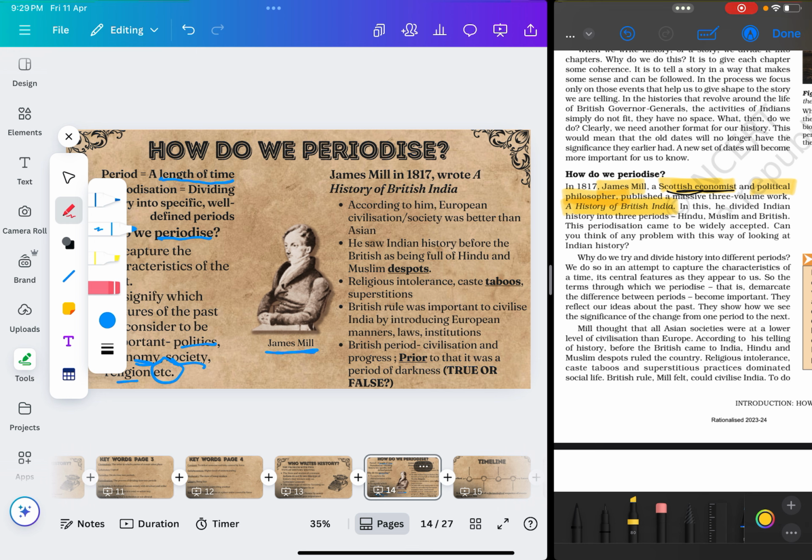But before we look at how he periodizes history, let us understand what he thought about India, what he thought about Indian culture and society in general.